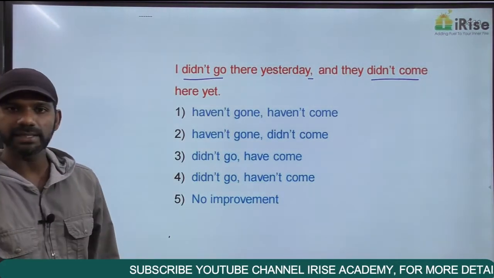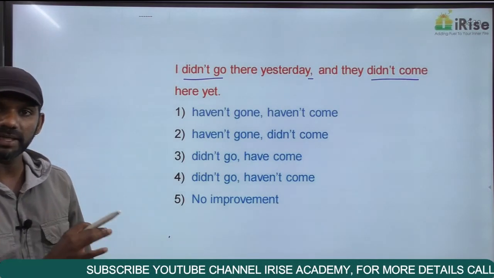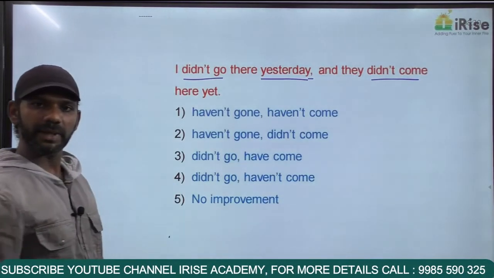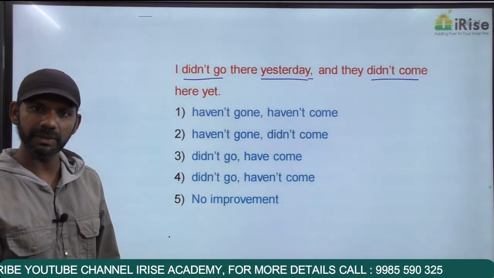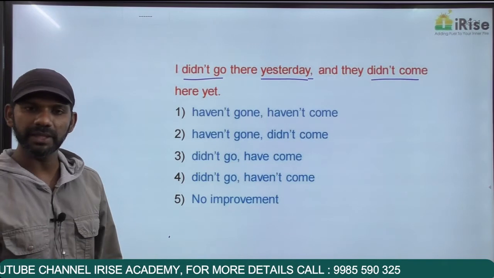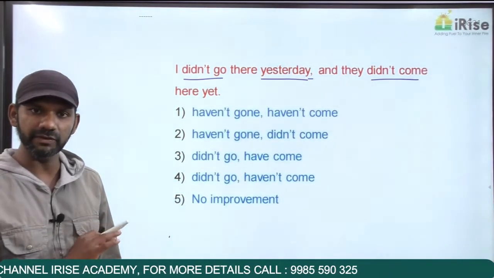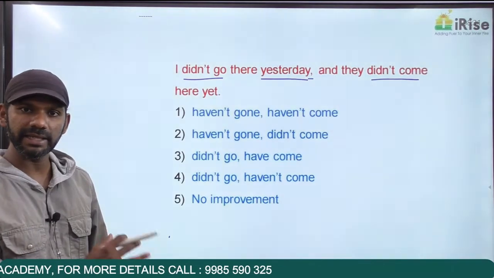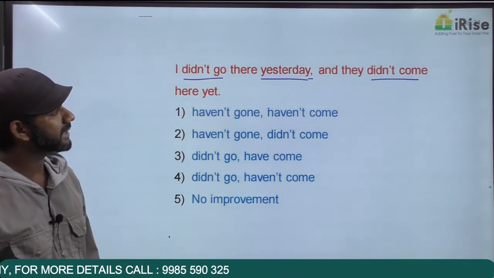I didn't go there yesterday. Here, the time of the past action is mentioned, that is yesterday. And if the time of the past action is mentioned, we have to use simple past. Didn't go is simple past. The first idea is completely fine. There's no error here. Now we need to find out whether the second idea is grammatically correct or not. Come to the second idea.